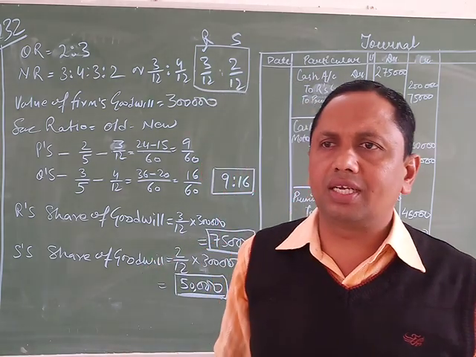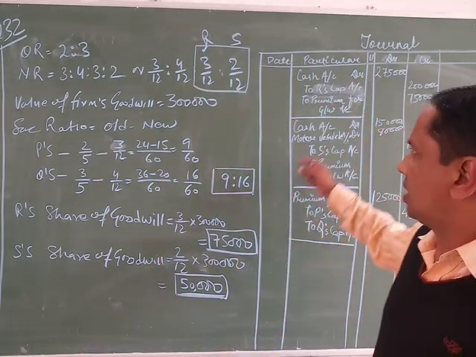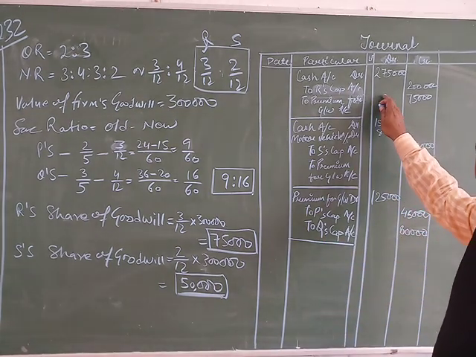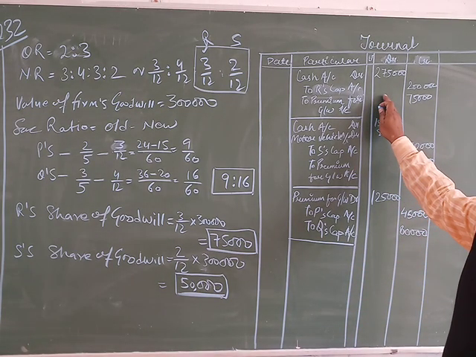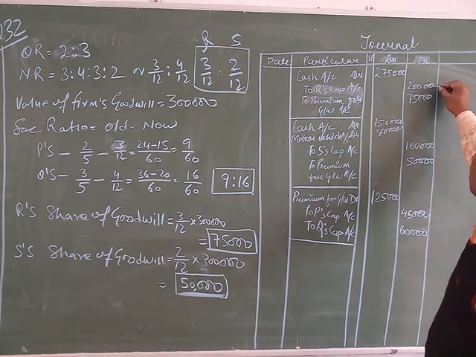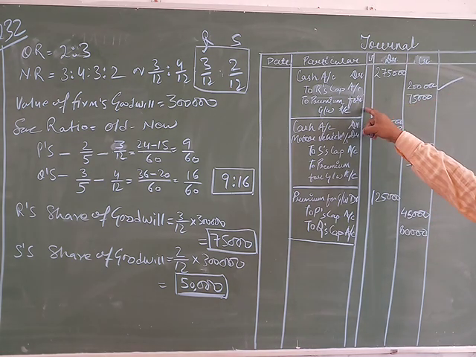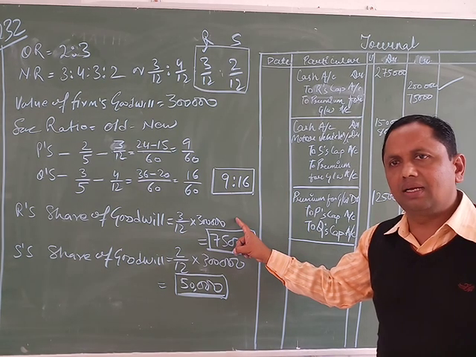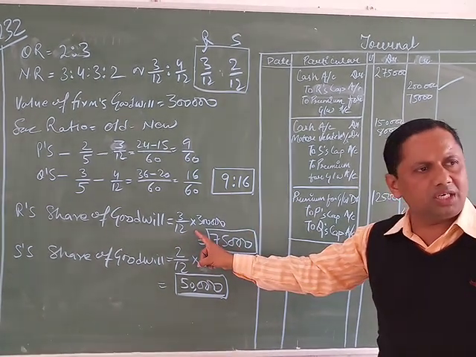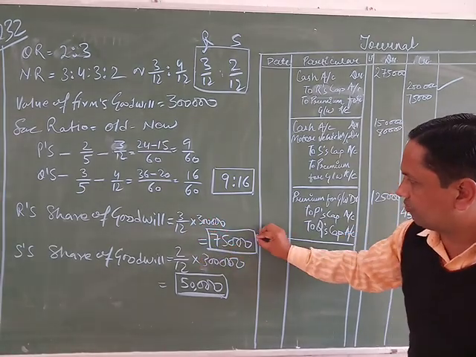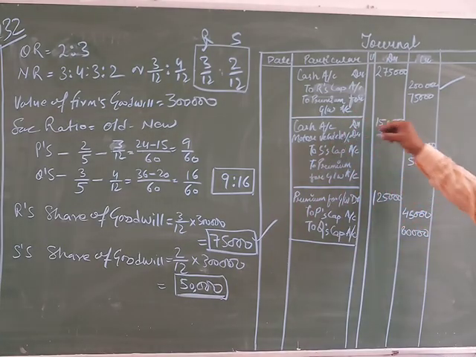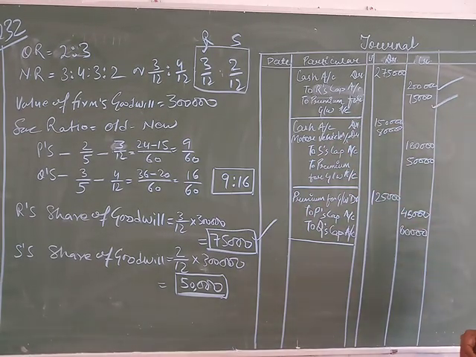Whatever information is given is put in the journal entry. The first journal entry is for partner R. R brings 2 lakh as capital and the premium for goodwill in cash. The value of firm goodwill is 3 lakh and R's share is 3/12, so the premium for goodwill is 75,000.